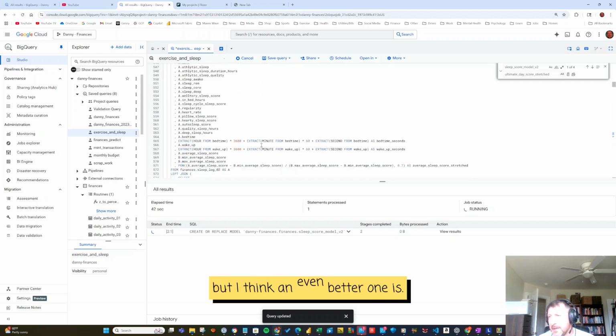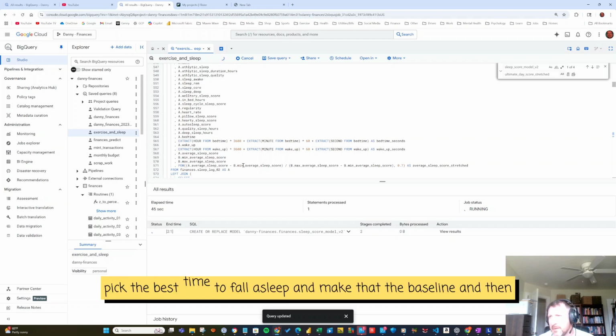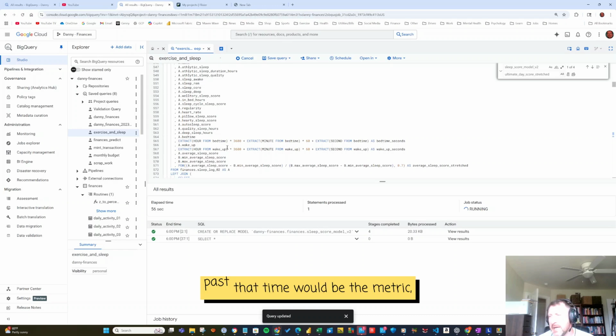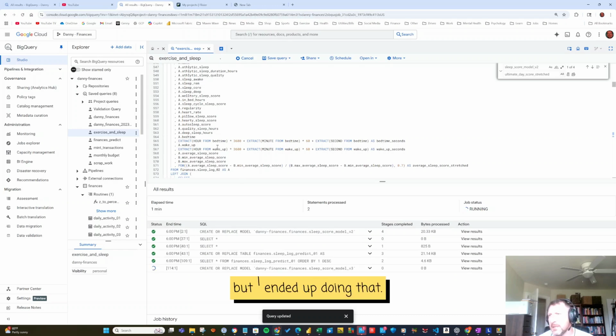But I think an even better one is pick the best time to fall asleep and make that the baseline, and then days, or hours or seconds past that time would be the metric. So it could be negative or positive, but I end up doing that.